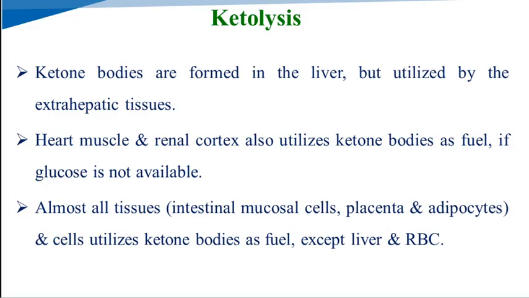Next, ketolysis, that means the lysis of the ketone bodies. The ketone bodies are formed in the liver but utilized by the extrahepatic tissues. The heart muscle and renal cortex also utilize the ketone bodies as a fuel if glucose is not available. Almost all tissues and cells utilize the ketone bodies as a fuel except the liver and the RBC.